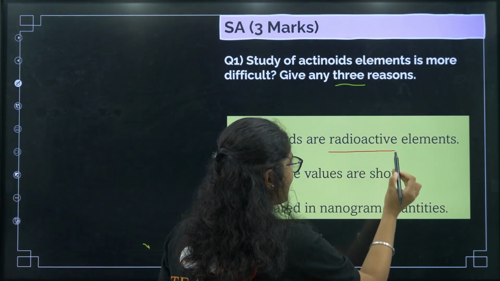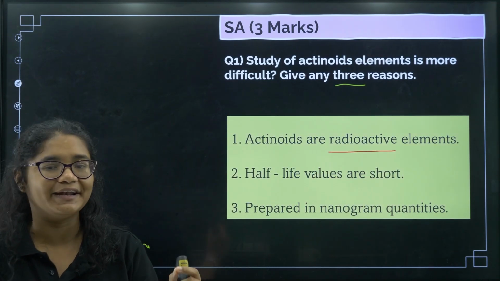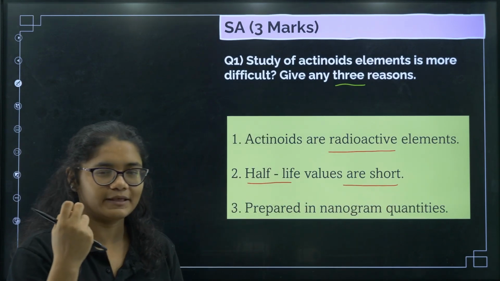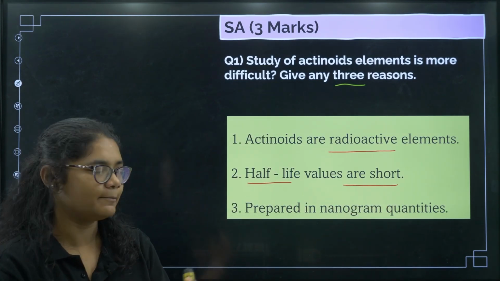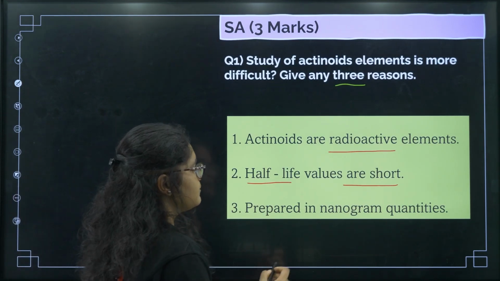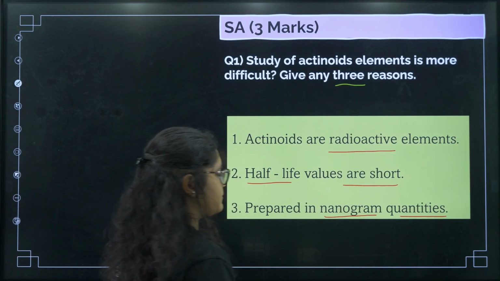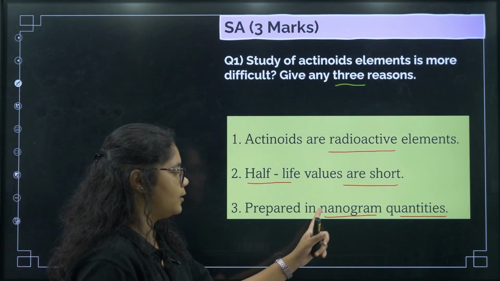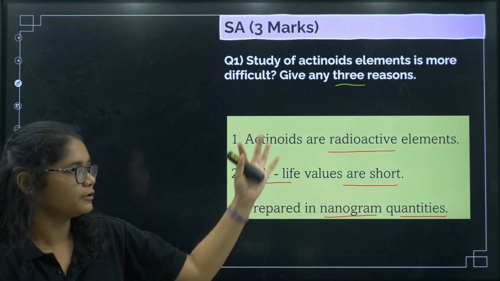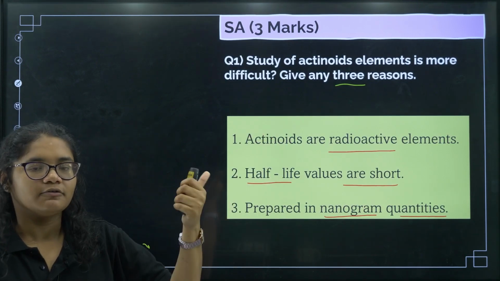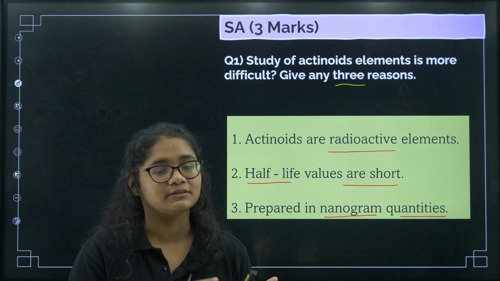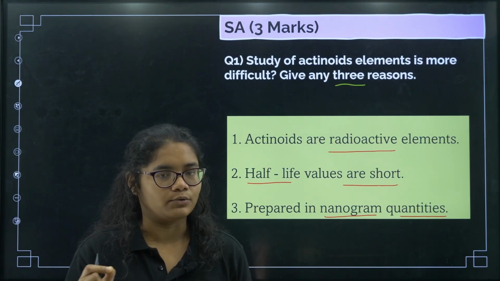They are radioactive in nature. Okay, actinoids are radioactive in nature. Their half-life values are short, meaning in a very small period of time the nuclei disintegrate into smaller particles. And next one, prepared in nanogram quantities. Okay, they are present in very small amount. They are found in nanogram quantities, so it is very difficult to study actinoids. For 2 markers, any 2 points you can write. First point, they are radioactive. Second point, they have very short half-life. And the third point, they are found in nanograms.